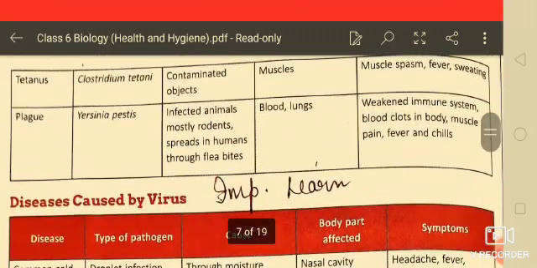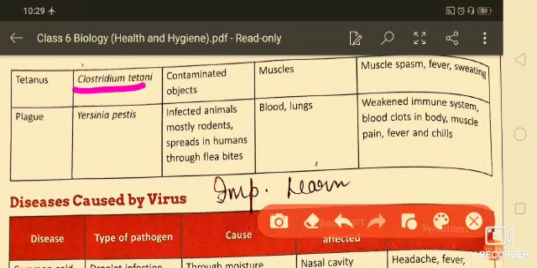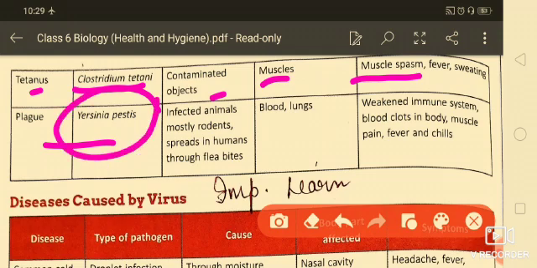Next one is tetanus. Clostridium tetani is a bacterium which causes tetanus. It affects the muscles and is caused through contaminated objects. There is muscle pain, fever and sweating. And plague is caused by Yersinia pestis.